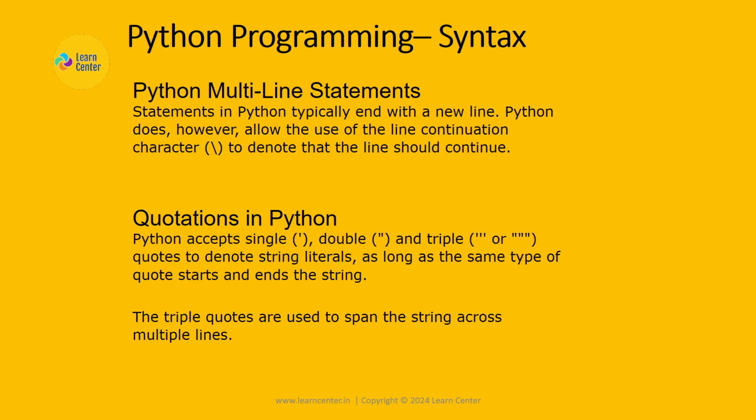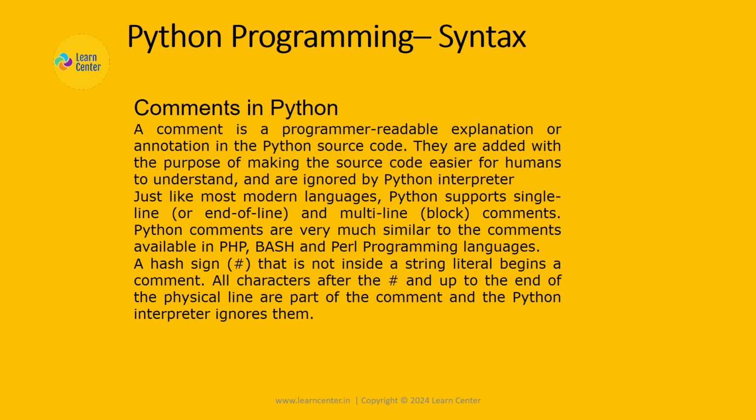Comments in Python. A comment is a programmer-readable explanation or annotation in the Python source code. They are added with the purpose of making the source code easier for humans to understand and are ignored by the Python interpreter. Just like most modern languages, Python supports single-line, or end-of-line, and multi-line, block, comments.